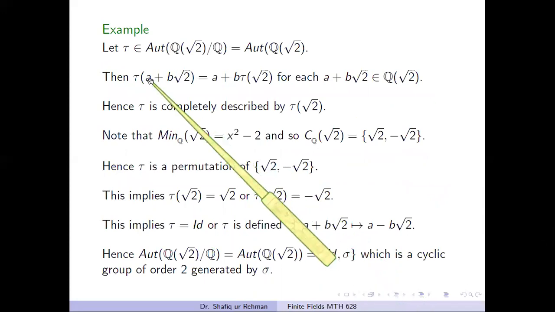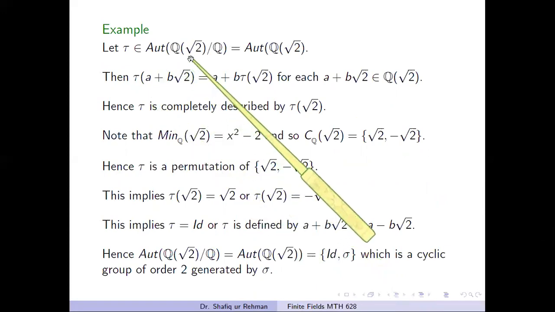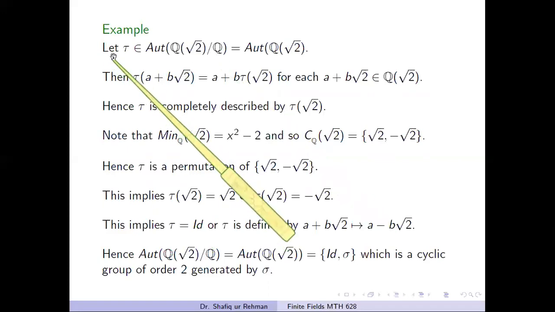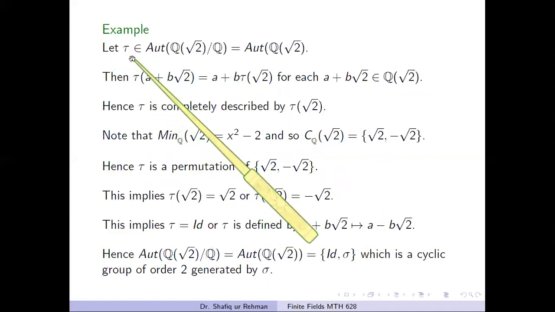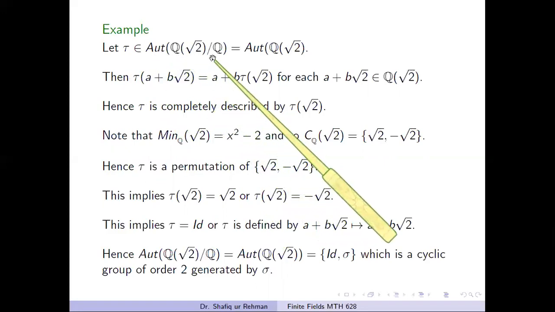Here in this example, we will determine all the automorphisms of the field Q(√2) over the field Q. We take an arbitrary automorphism. Let tau be an automorphism of Q(√2) over the field Q.